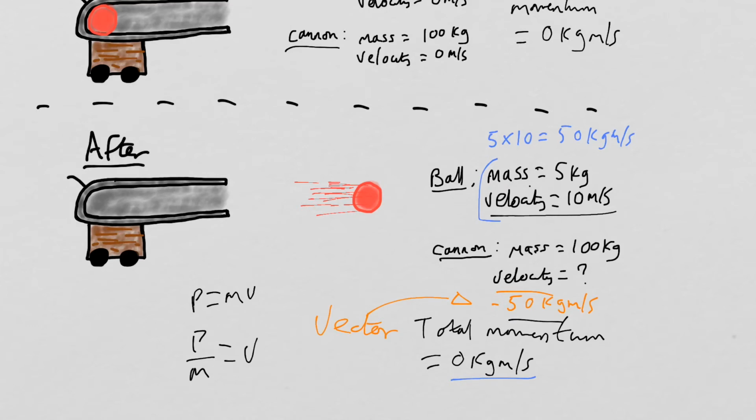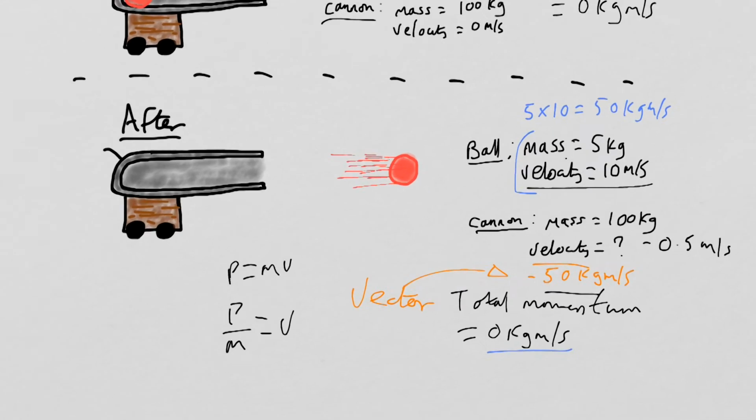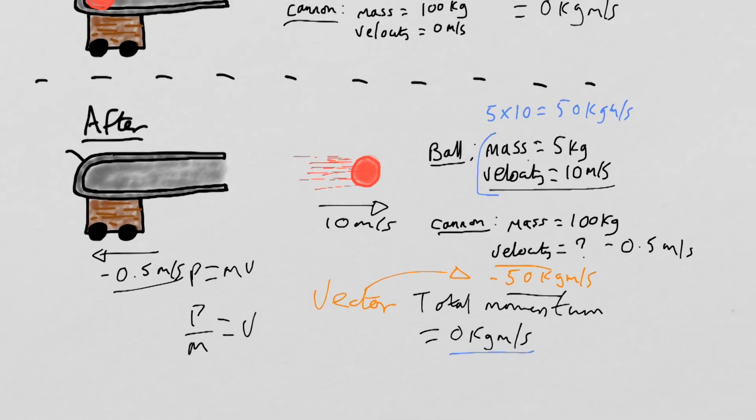We've got minus 50 divided by the mass, which is 100, and you get minus 0.5 meters per second. So the ball is going to move to the right at 10 meters per second, and the cannon is going to recoil at a velocity of negative 0.5 meters per second.